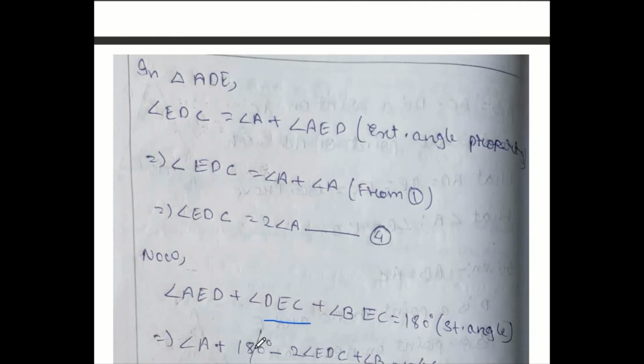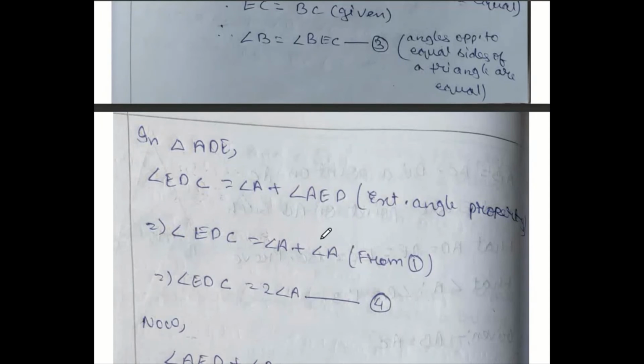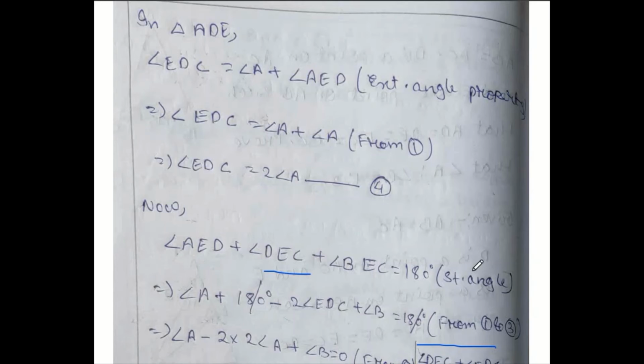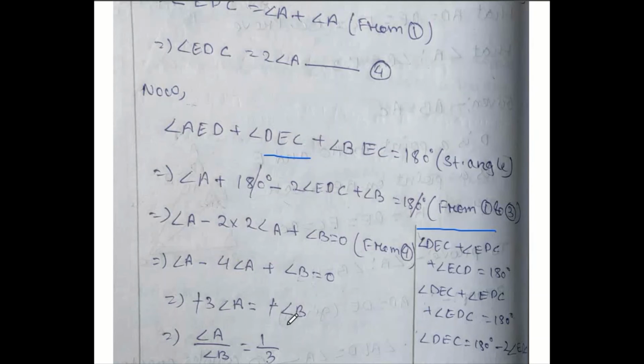So a different way also we can solve this. This I found one of the simplest ways. I have taken two pairs, two parts, equal sides, and I made its opposite angles also equal. By this way I made 3 conditions. After that I have used the exterior angle property from this triangle ADE. Then I have used the straight angle concept, and this DE I have changed into 180 minus double of angle EDC, which I have shown here. After that we got the result, 3 times angle A equal to B, so A by B is equal to 1 is to 3.